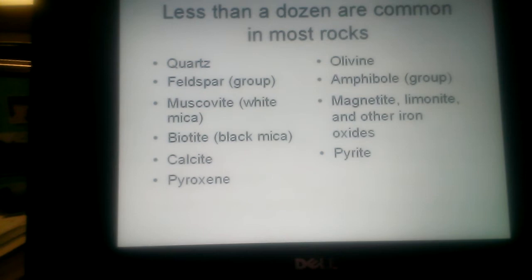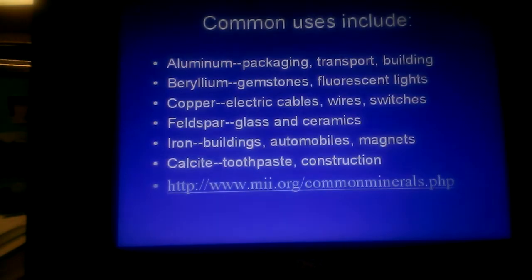So let's look at some of the ones that are pretty common in our area. Quartz is that white crystal, or sometimes clear. Feldspar can be pink or white. Muscovite is generally what makes minerals shiny. It's really common. We talked about it. We call it mica for short. And mica is really common in metamorphic rocks. We're going to use that as our indicator that a rock has gone through metamorphosis, because it's going to have those sparkles on it as it goes deeper or gets hotter inside the ground.